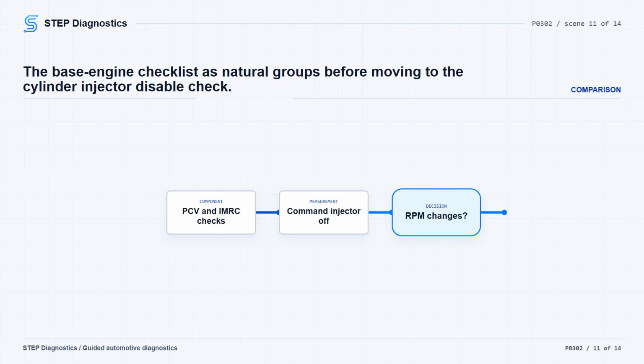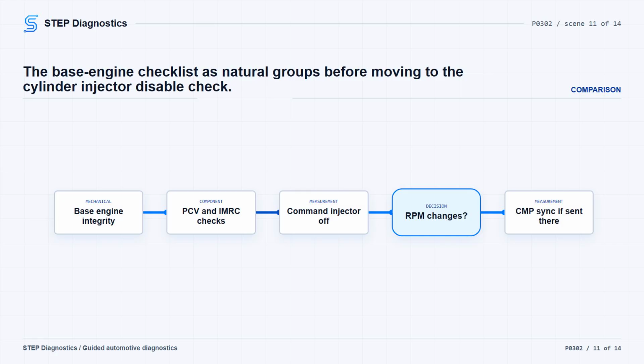For P0302, if no base engine concern is found, move to the suspect fuel injector check. Start the engine and use the injector disable PIDs if the vehicle supports them. Command the suspect injector off. If engine RPM changes, move on to the crank and noise checks. If engine RPM does not change, inspect the suspect injector connector and pins for damage, corrosion, or incorrect connection. If the connector and pins are okay, install a new fuel injector, clear the PCM codes, and repeat the self-test.